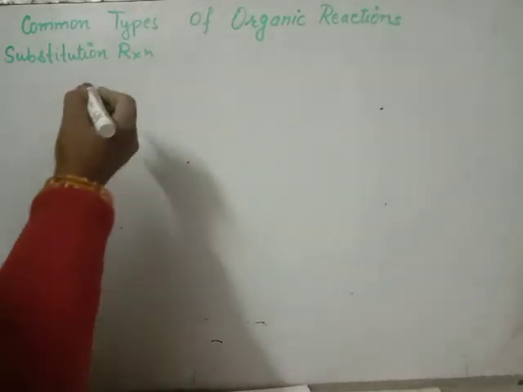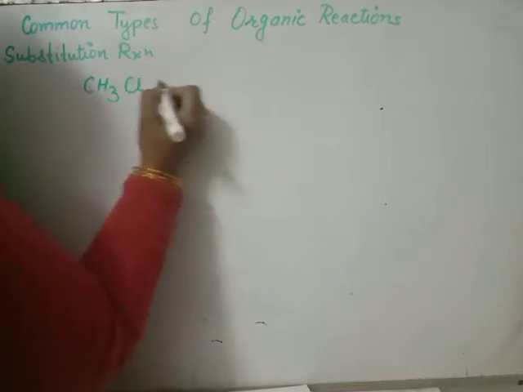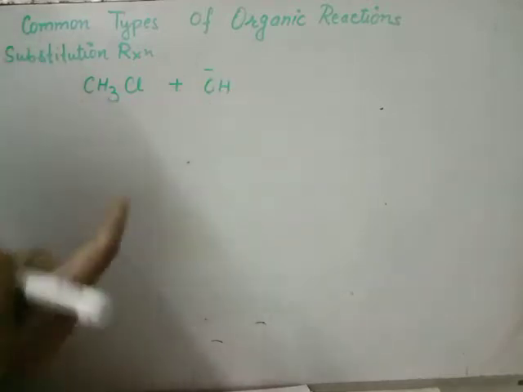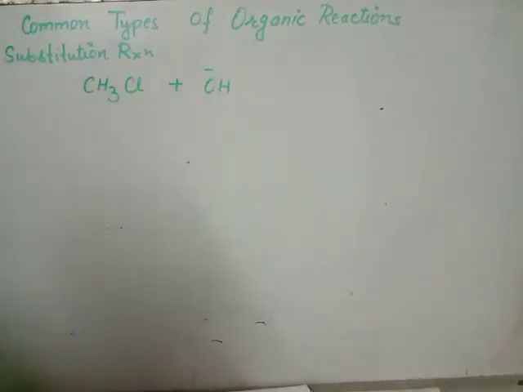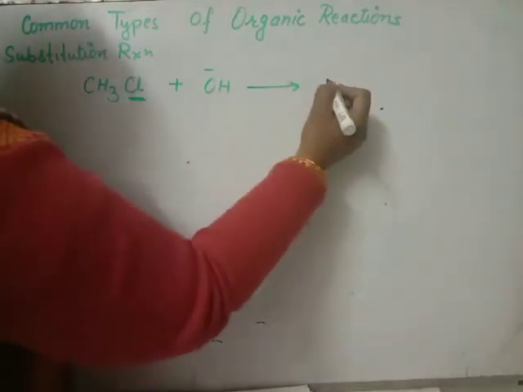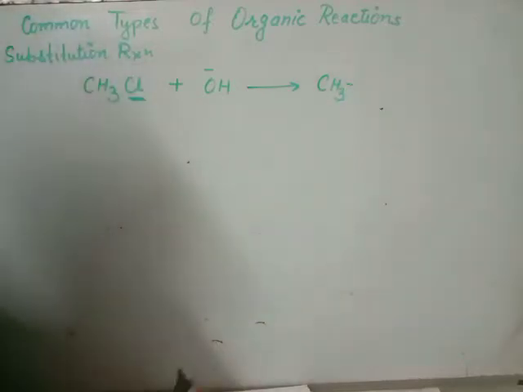For example, we have chloromethane. This chloromethane is reacted with nucleophile hydroxide. Hydroxide is more reactive than chlorine, so it replaces chlorine and the remaining part remains undisturbed.